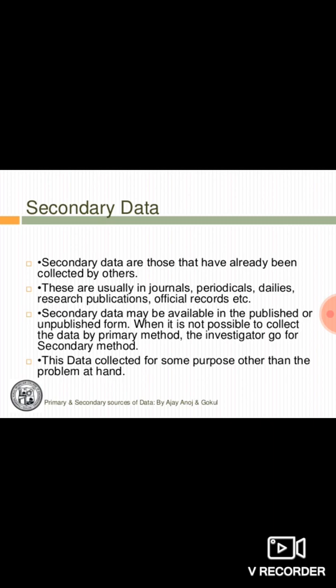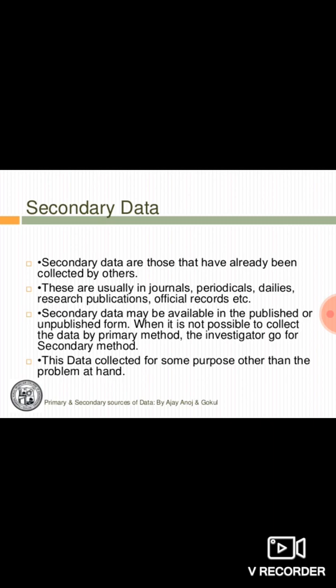There is so much data. We can use that data in our study. And it can be published or unpublished data. It is very easy to use this information. It is rather easy compared to collecting primary data.